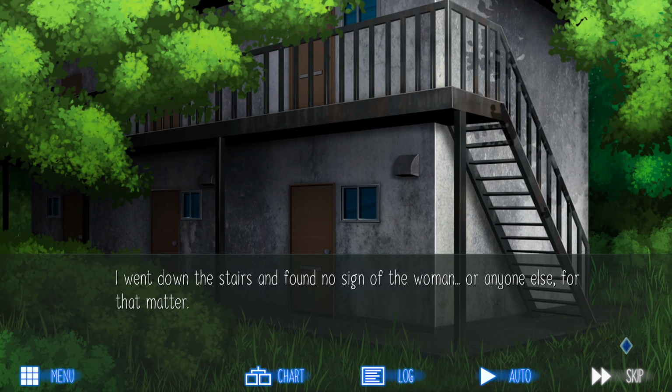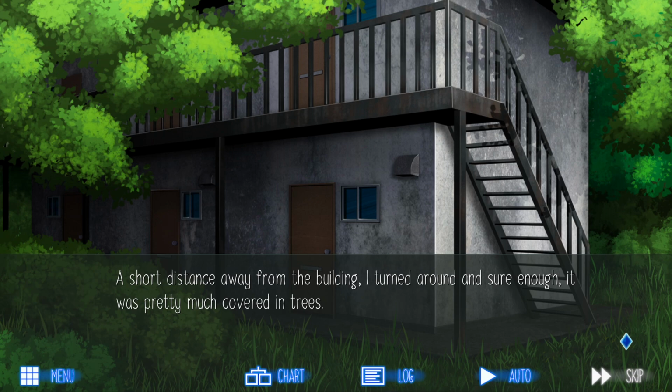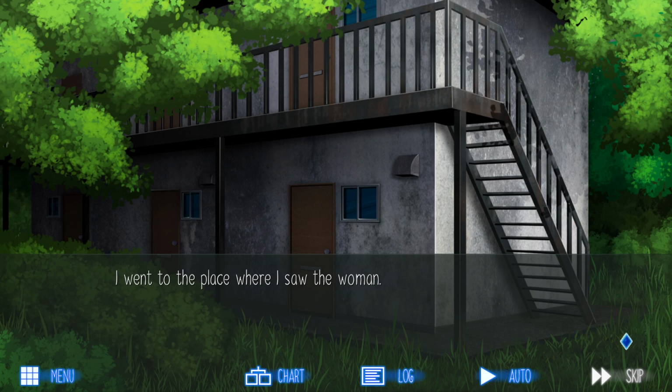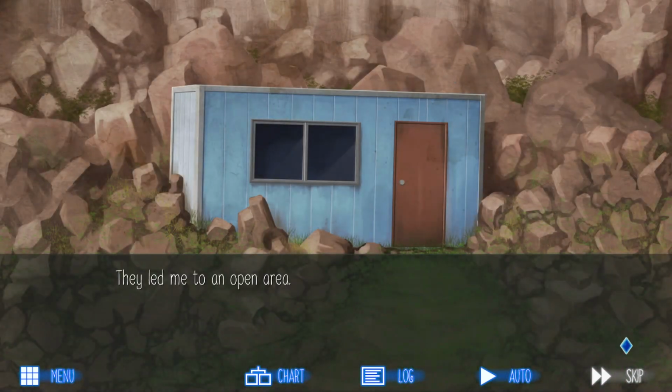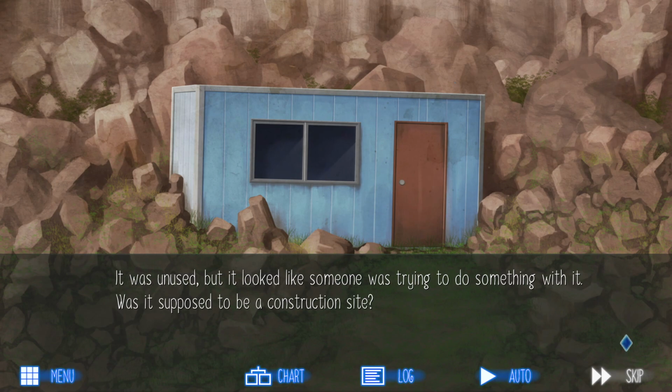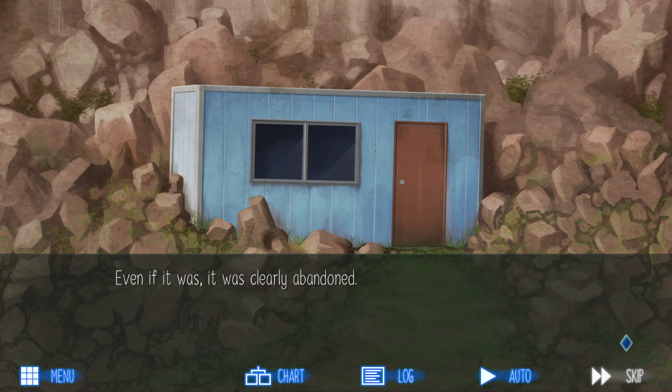I went down the stairs and found no sign of the woman, or anyone else for that matter. A short distance away from the building, I turned around and sure enough it was pretty much covered in trees. I went to the place where I saw the woman. There were footprints in the grass here. Maybe I'd find her if I followed them. They led me to an open area. It was unused, but it looked like someone was trying to do something with it. Was it supposed to be a construction site?